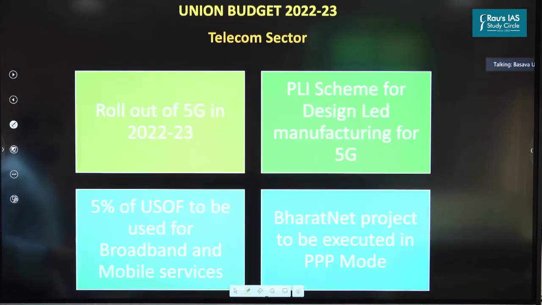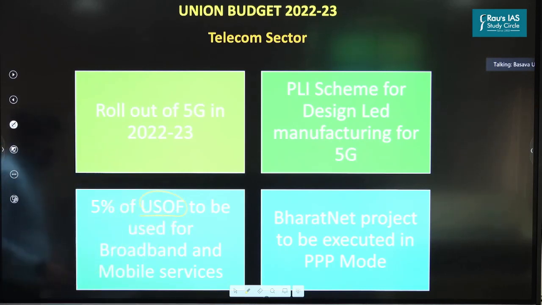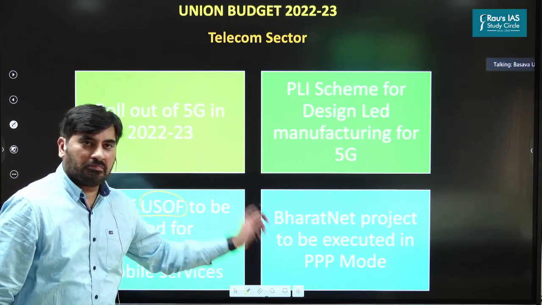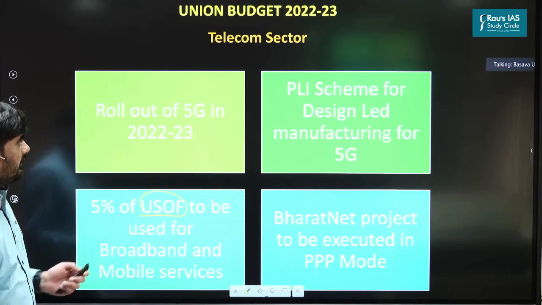With respect to the telecom sector, not much of announcements. Rollout of 5G, PLI scheme for design-led manufacturing, 5% of the Universal Service Obligation Fund to be added for broadband mobile services, and execution of the BharatNet project in PPP mode. Not major announcements. These are the 4 announcements.